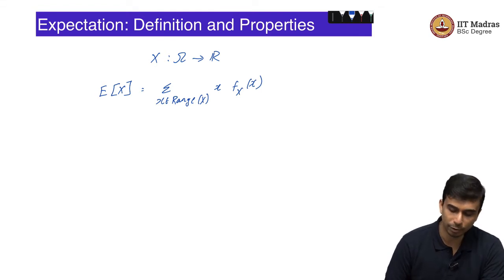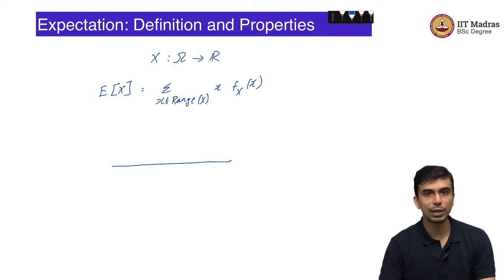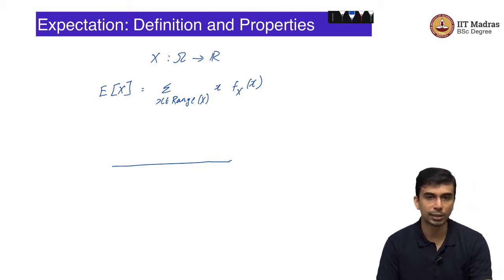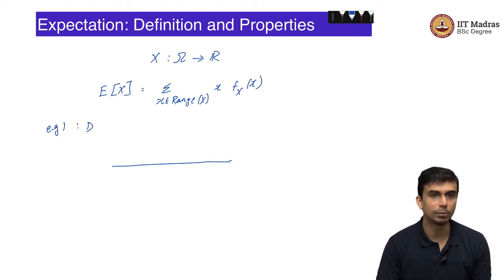What is an intuitive meaning for this? The intuitive meaning is that you can visualize the probability mass function and view the probability masses as literal masses. If that is the case, then the center of mass of the scale would effectively be the expectation.